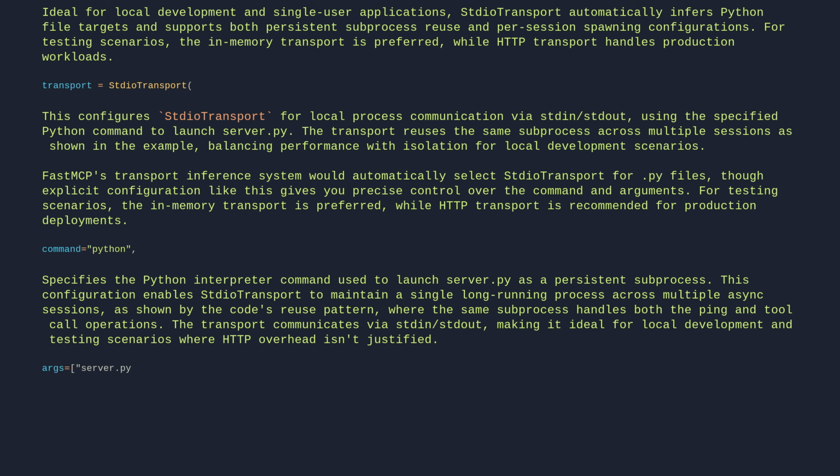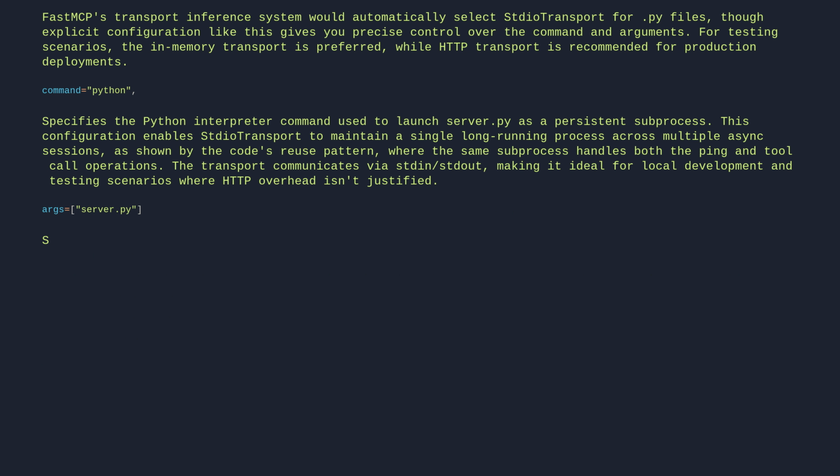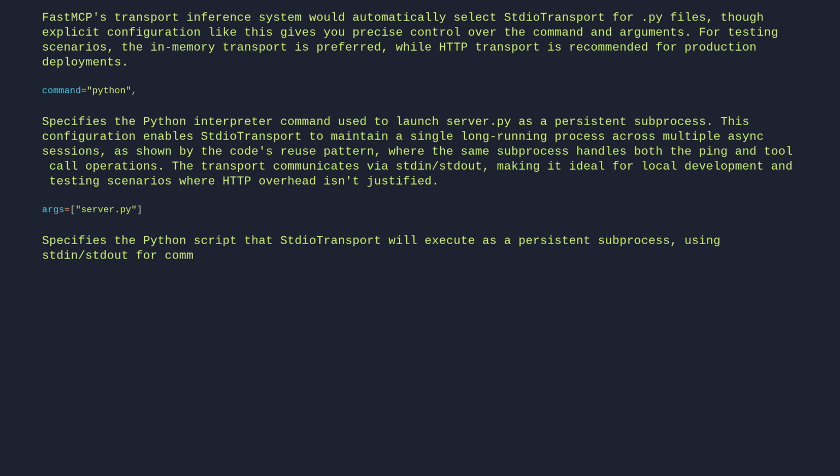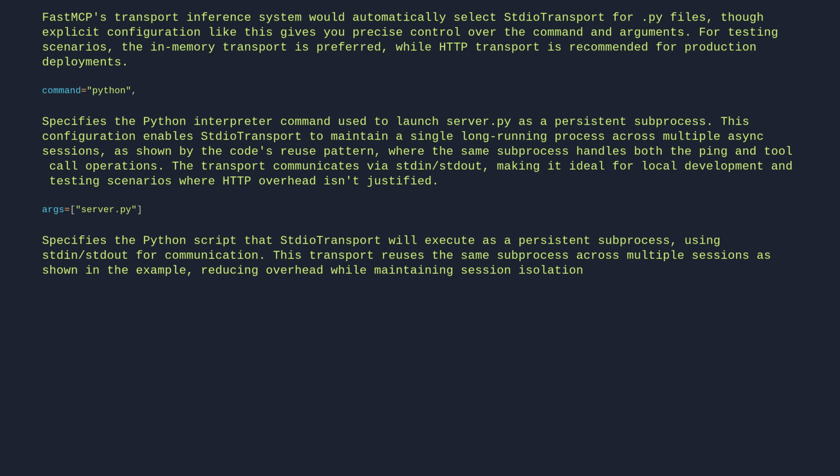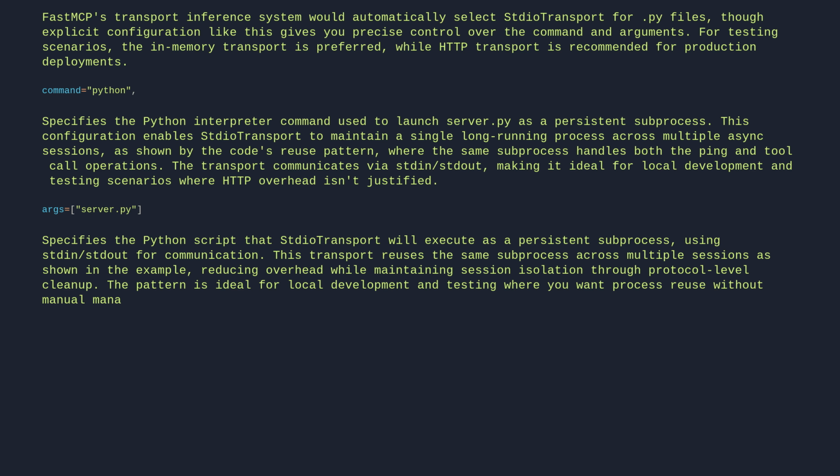Args equals server.py. Specifies the Python script that StdioTransport will execute as a persistent subprocess, using stdin/stdout for communication. This transport reuses the same subprocess across multiple sessions as shown in the example, reducing overhead while maintaining session isolation through protocol-level cleanup. The pattern is ideal for local development and testing, where you want process reuse without manual management, with FastMCP automatically inferring StdioTransport for .py files and handling the stdin/stdout protocol.